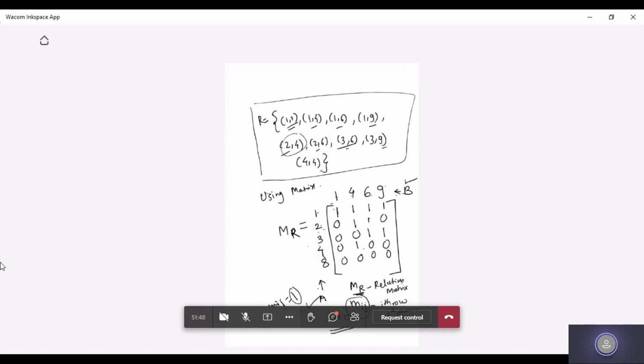Then we will move to the types of relation. I think it's 10:26, so we will stop here. In the next lecture, we are going to see the important material: types of relation, properties of binary relation, and then we will move to problem solving. These basic concepts you should know and they should be clear. I hope you have understood what we have seen in today's lecture.